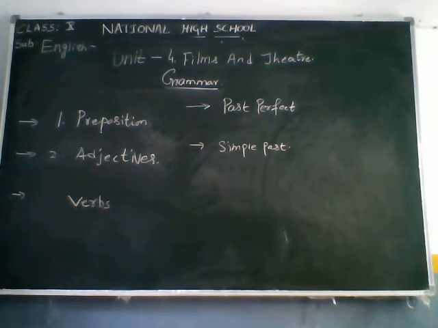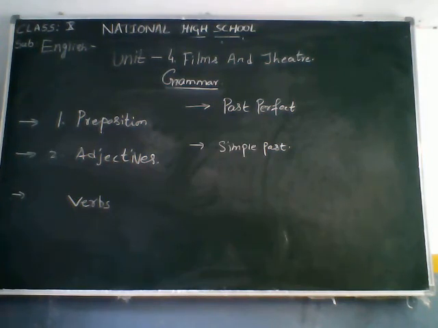Do, did, done. So whenever you use past perfect with every person, we have to use the auxiliary or helping verb "had", and keep in your mind, children, you have to use the third form of the verb. Eat, ate, eaten. Run, ran, run. Like that you have to use. That's called past perfect tense.